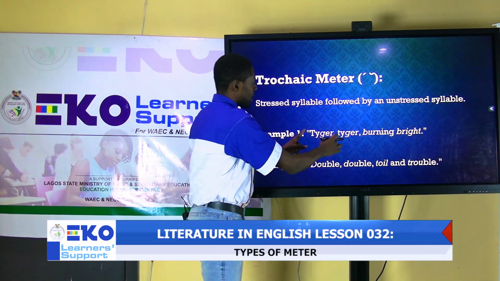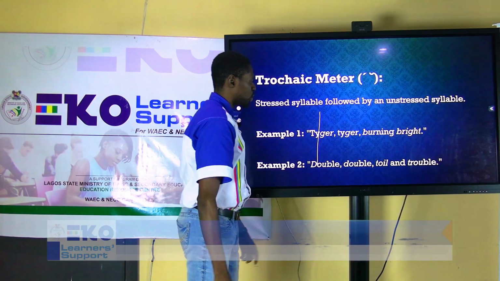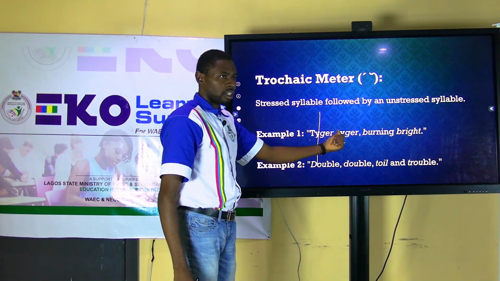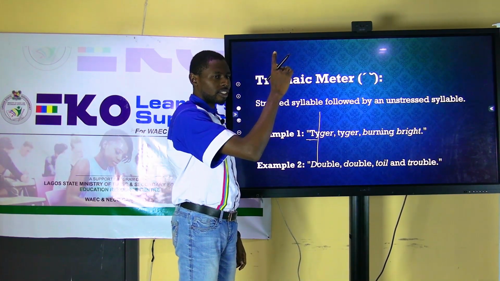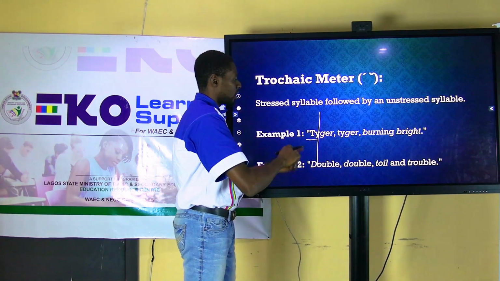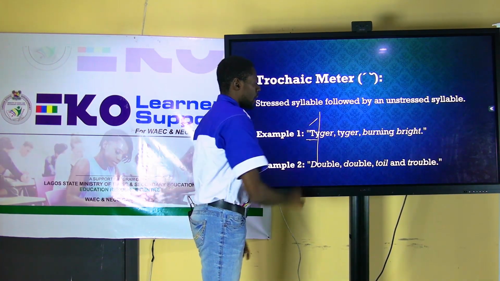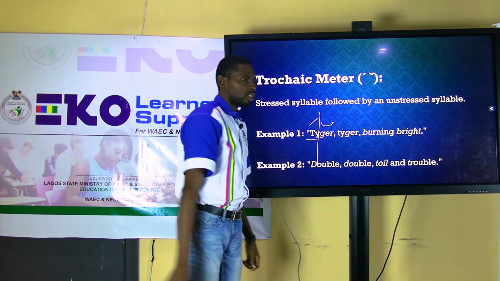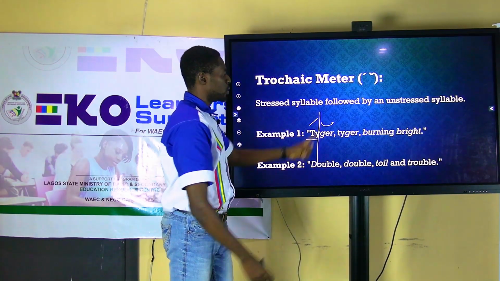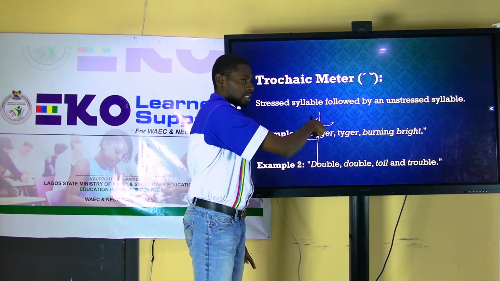In the word tiger, we have two syllables. We have tai and we have g. When you make the sound tai, it goes high. And by the time you make the sound g, you come low. So you have one stressed syllable followed by an unstressed syllable.